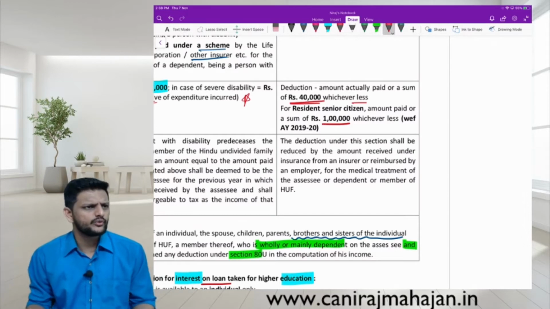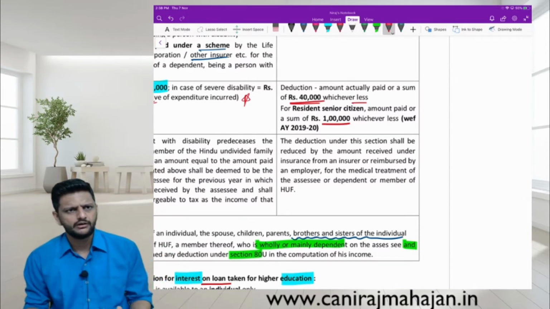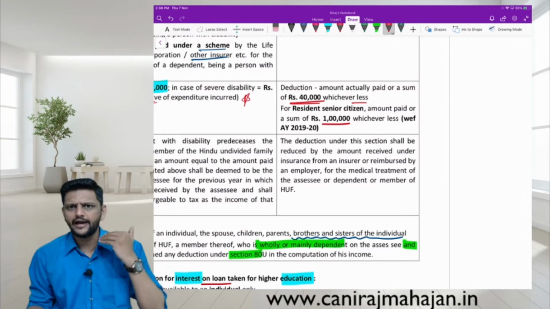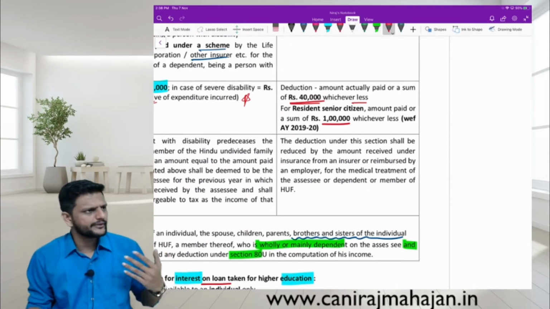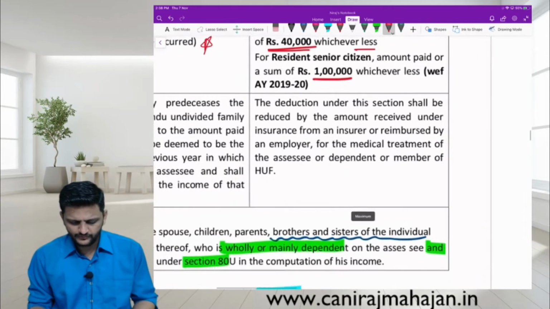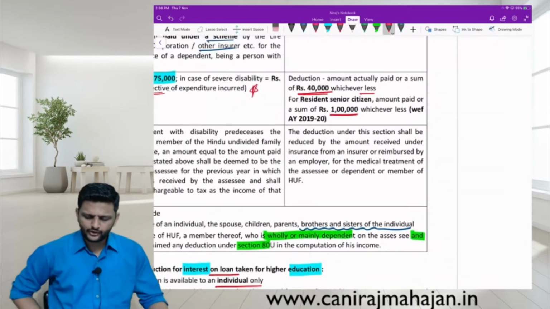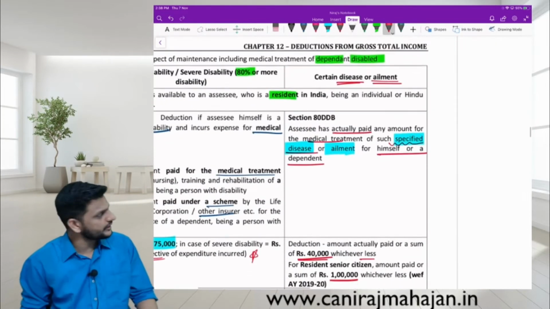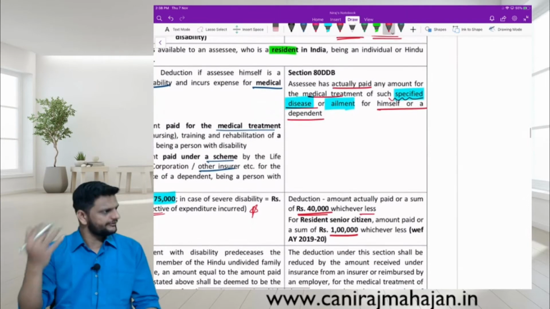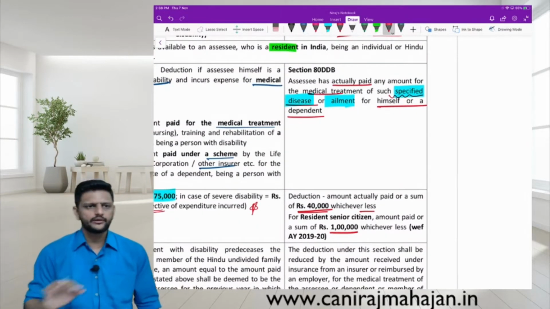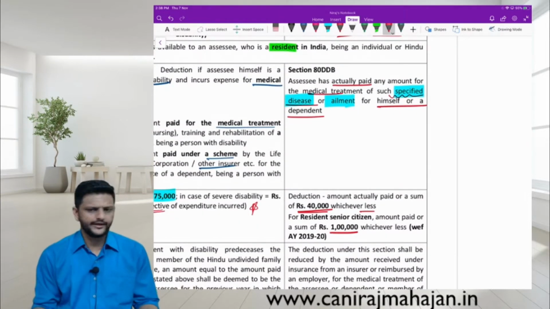Are you following or no? Same thing. If there is some benefit to the person, he is getting it back from whom? Either the insurance company or the employer, for the medical treatment of the assessee or dependent or the member of the HUF. So whatever deduction you claim over here in 80DDB, if you receive money from the insurance company or employer, that will be reduced from the deduction.